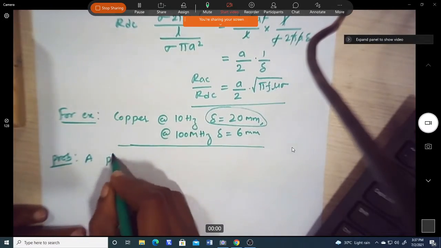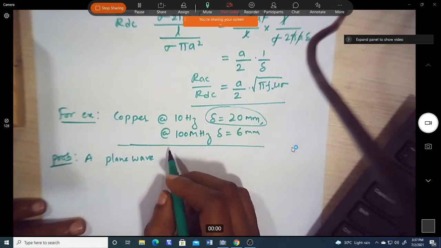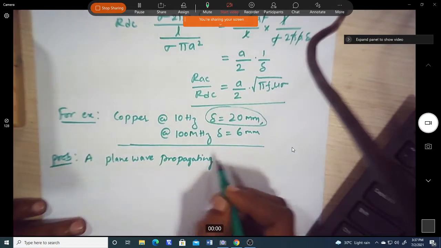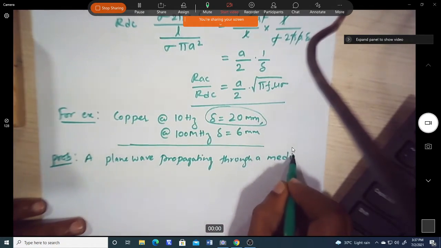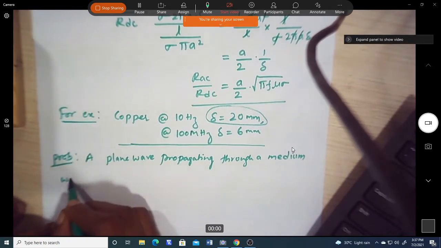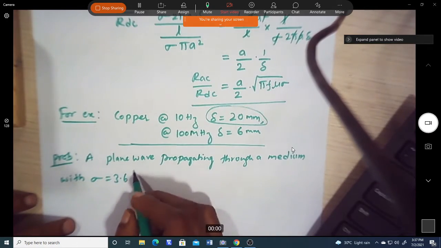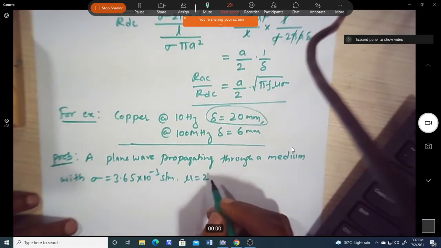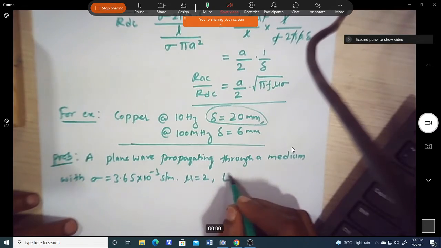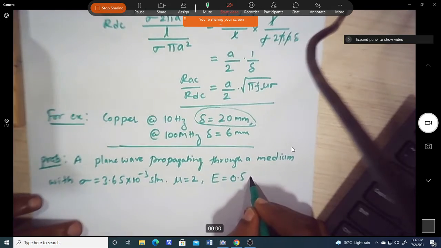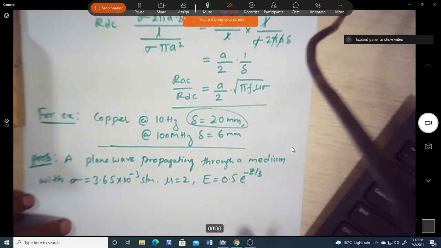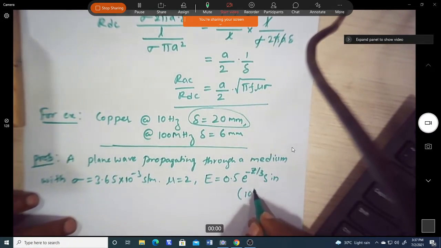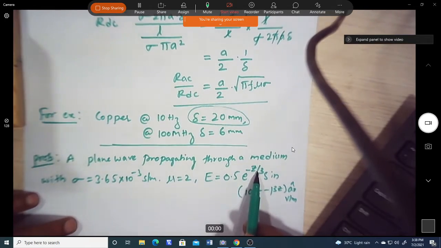A plane wave propagating through a medium with sigma equal to 3.65 into 10 power minus 3 Siemens per meter, and mu r equal to 2, and the electric field intensity E given by 0.5 e power minus z by 3 into sine of 10 power 8 t minus beta z, ax volt per meter.